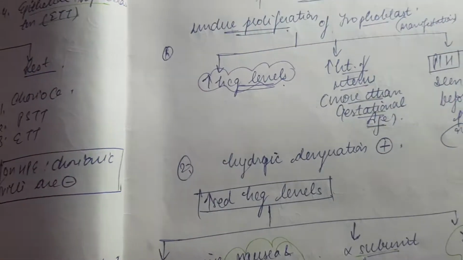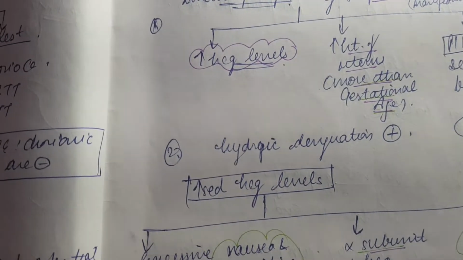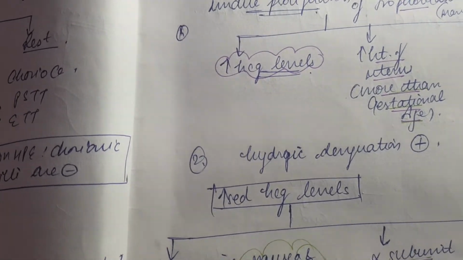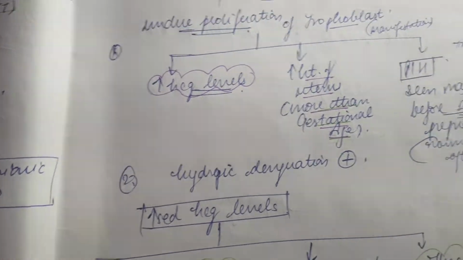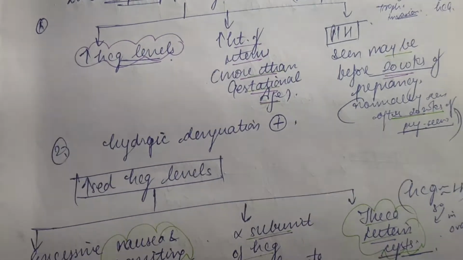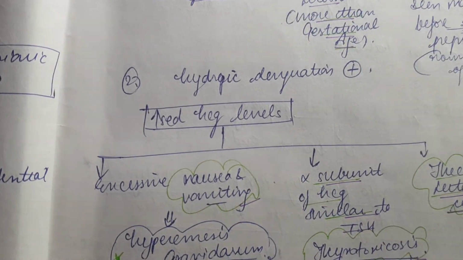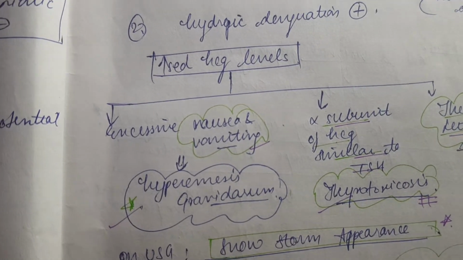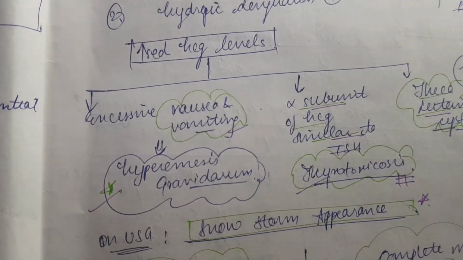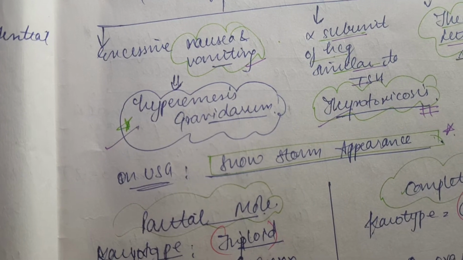Another thing we basically know is that in the partial mole, some fetal parts will be present. In the complete mole there will be no fetal part, everything is just wasted tissue. And next, hydropic degeneration will be present in this disease, right?